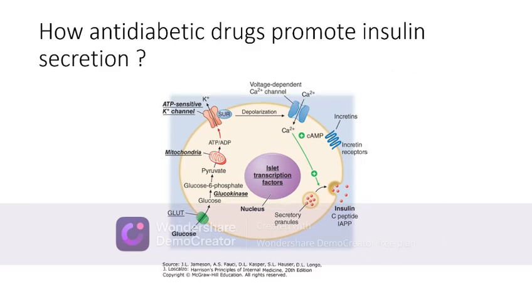So now, how do the antidiabetic drugs promote insulin secretion? The antidiabetic drugs mainly work by blocking the ATP-sensitive potassium channel on the beta cells of the islets of Langerhans of the pancreas, and thereby promote the secretion of insulin from the pancreas.